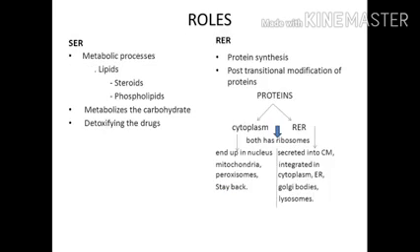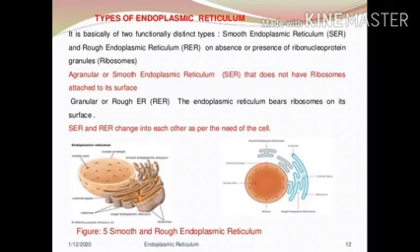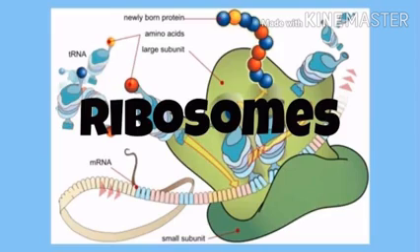Now, it is of two types, smooth and rough. The smooth endoplasmic reticulum undergoes the metabolic processes of lipids, steroids and phospholipids, and it also detoxifies the liver. Whereas the rough endoplasmic reticulum undergoes protein synthesis and ends up in the nucleus and secretes into the cytoplasm. In the upcoming picture, you would distinctly see both the rough and the smooth endoplasmic reticulum. Now let us move to the next organelle, that is the ribosomes.